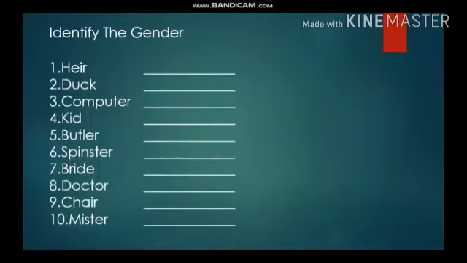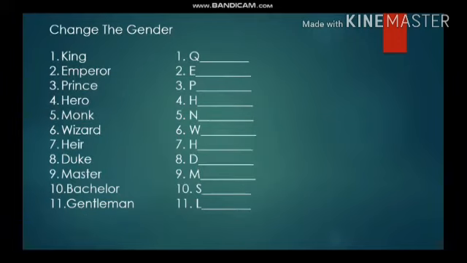Then you have another exercise, and that is identifying the gender. So here you are given genders, and right in front of that you need to write which gender it is. Like if I say duck, you need to write here whether a duck is masculine gender, a feminine gender, a common gender or neuter gender. Like you have a word, for example computer, so you need to write in front of that whether computer is common gender, feminine gender, or neuter gender. This is also another exercise for you.